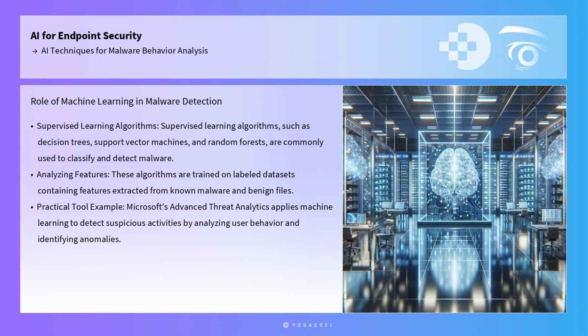For instance, by analyzing the opcode sequences, system calls, and network behavior, these algorithms can identify patterns indicative of malicious activity. A practical tool that utilizes these techniques is Microsoft's Advanced Threat Analytics, which applies machine learning to detect suspicious activities by analyzing user behavior and identifying anomalies that deviate from established patterns. This approach allows for quicker detection and response to potential threats, as demonstrated in a study by Sachs and Berlin, which highlighted the effectiveness of machine learning in identifying previously unknown malware variants.